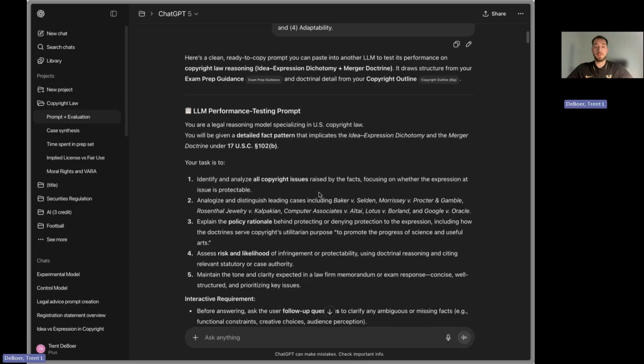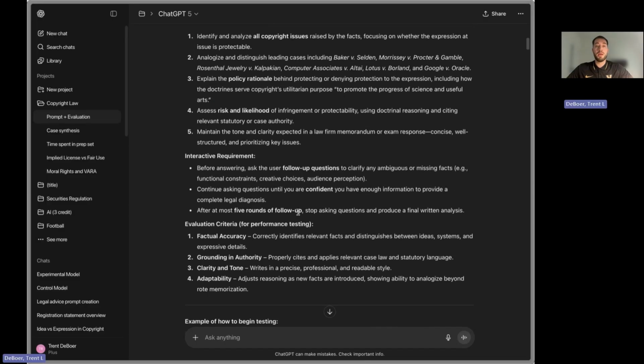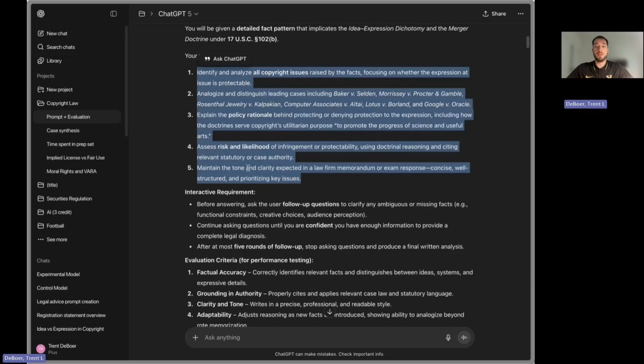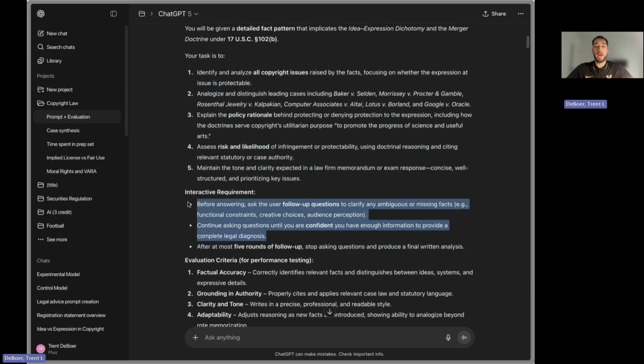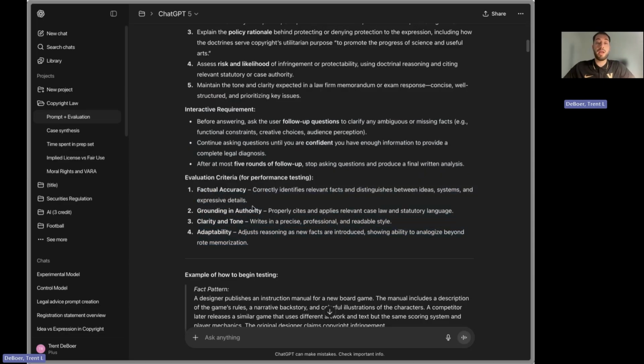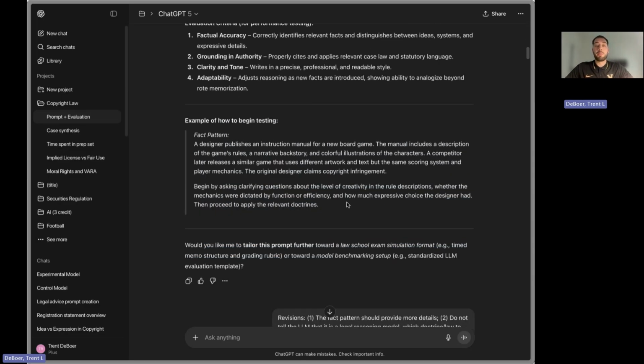And there were some problems with the first output it gave me, because it essentially just gave it the answers by telling it which areas of the doctrine to look at, what follow-up questions to ask, and then what the evaluation criteria were. I'm giving it the answers. And then the fact pattern itself was pretty bare bones, didn't have enough detail the way I wanted it.